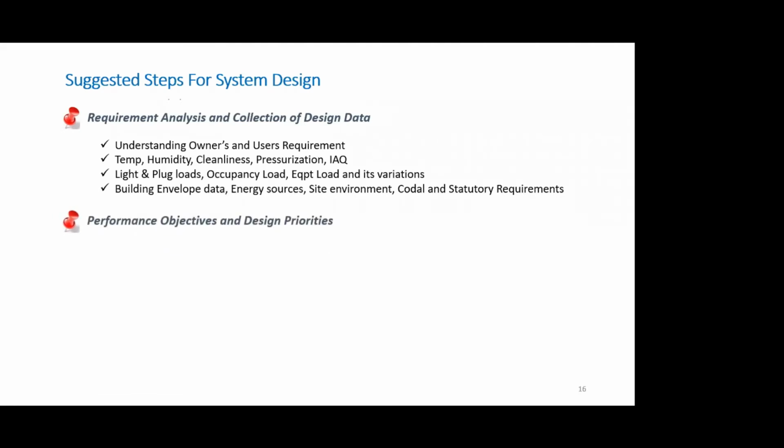And of course, last but not the least, the building envelope load. Building envelope load means how the architect is conceiving the building peripherals, which means whether it will be a brick wall, whether it will be a glass wall, whether it will be an insulated brick wall, what he plans to do with the orientation of the building, what he plans to do with the facade, what he plans to do with the roofing, everything is part of the building envelope data, because your heat load calculation depends upon that.